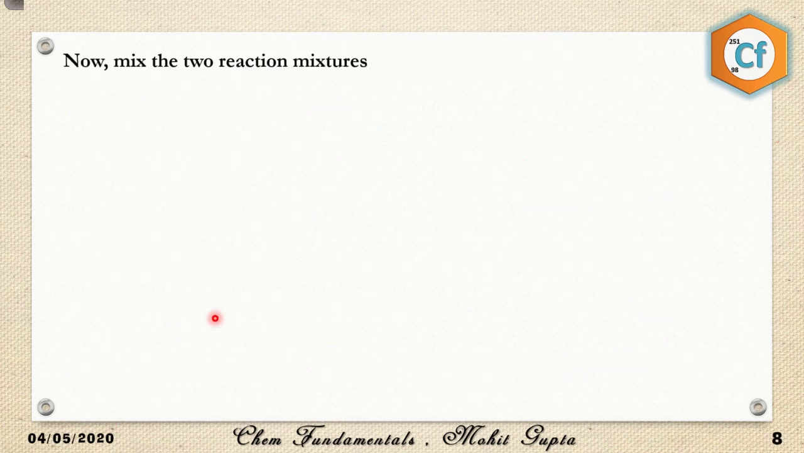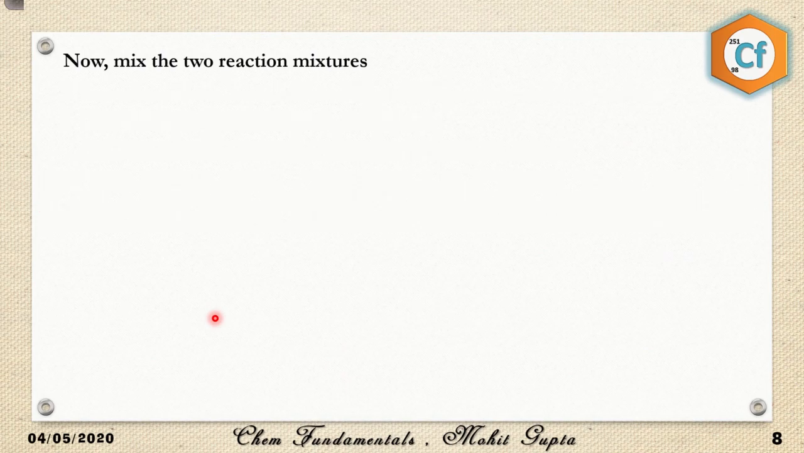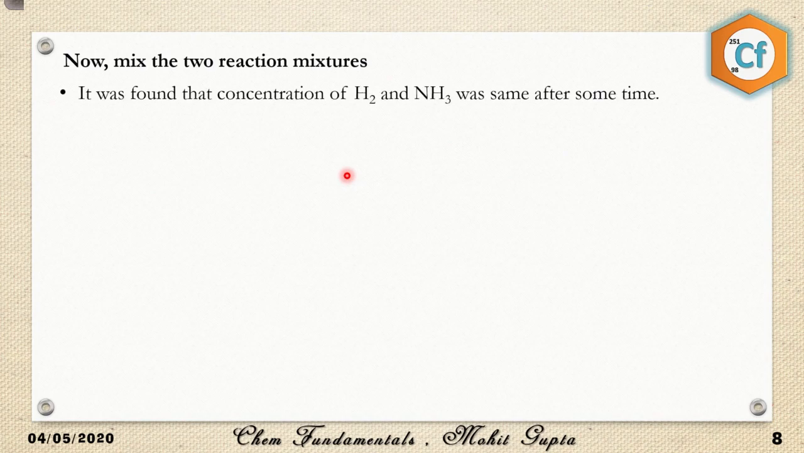The next observation is, I have mixed the two reaction mixtures. On mixing, it was found that the concentration of H2 and NH3 was even the same after mixing the two reactions after some time. However, the hydrogen contained H2, HD and D2. So the total concentration of H2 was not only H2, it was H2 plus HD and D2. Now you have mixed H2 and D2. How come HD has formed? This is a very suspicious thing.